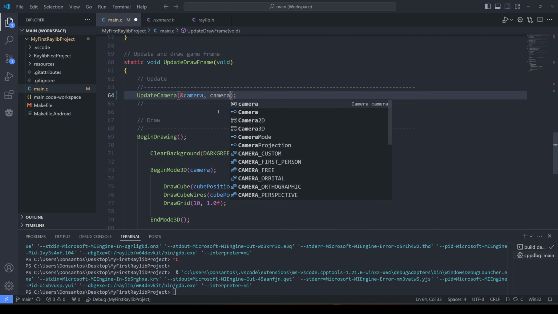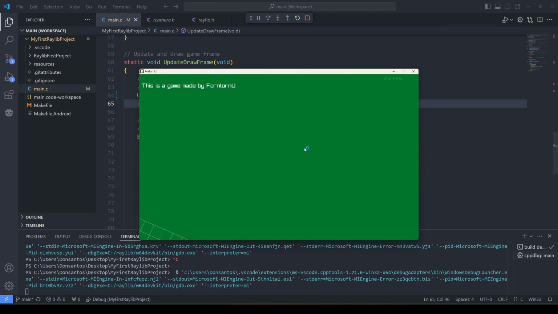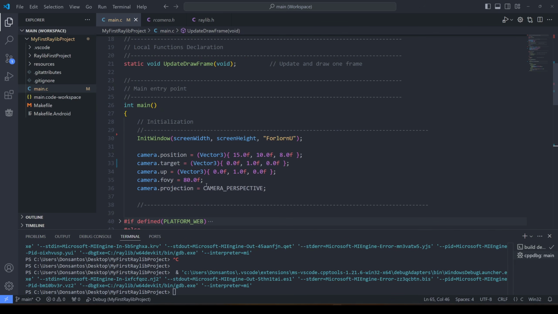Let's change this. Camera orbital. Camera or the graphic. First person. Does that just work? Can I just try that? What happens? Well, look. First person camera, I can move around. Dude, we're creating Quake. We're gonna create Quake. Or Doom. Okay. We can control the camera like a first person camera.